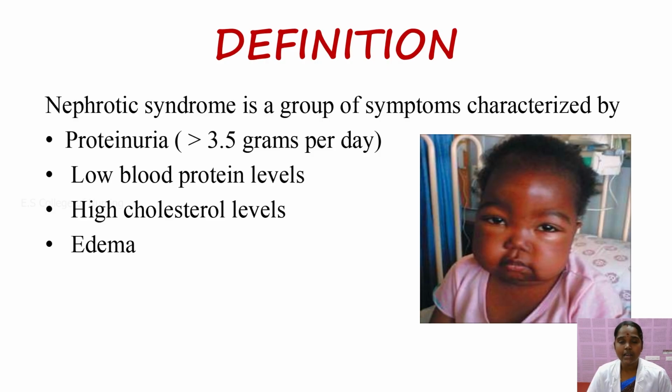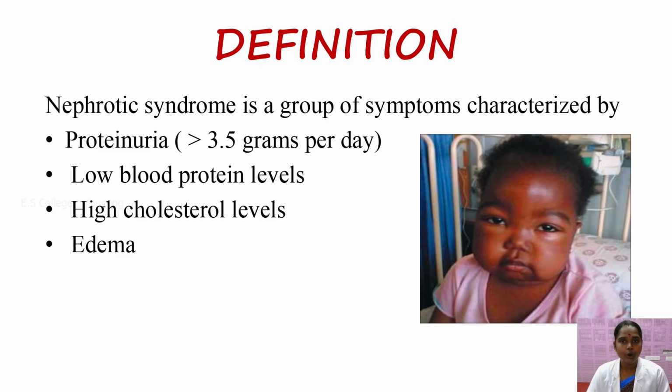In the other glass of apple juice, some patches or peels of apple skin are present. That represents some protein present in the urine, which is called nephrotic syndrome.